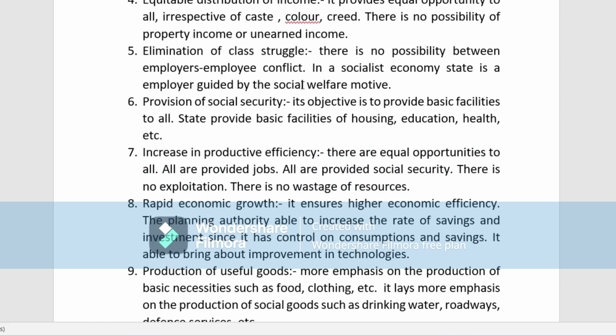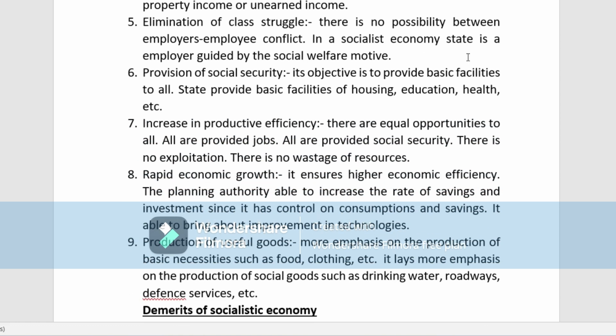Next is elimination of class struggle. There is no possibility of employer-employee conflict. In a socialist economy, the state is the employer, guided by the social welfare motive. So there is always an elimination of the class struggle. That means in a socialist economy, the employer is guided by the social welfare motive, so there is an elimination of this class struggle.